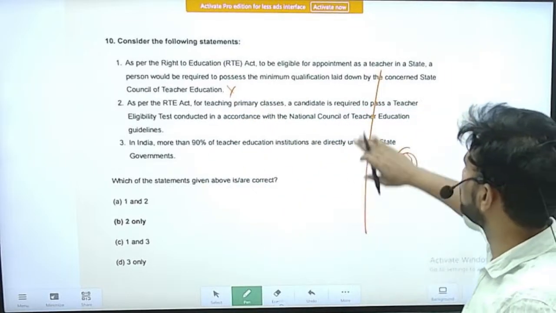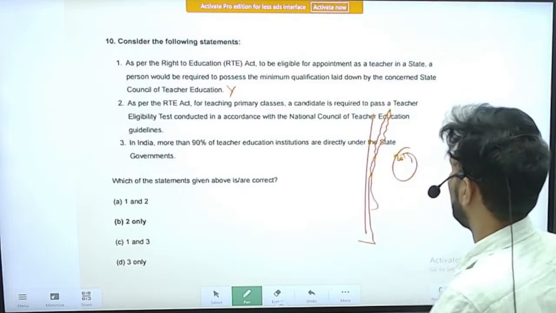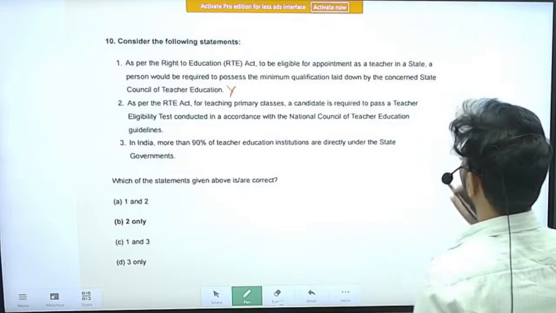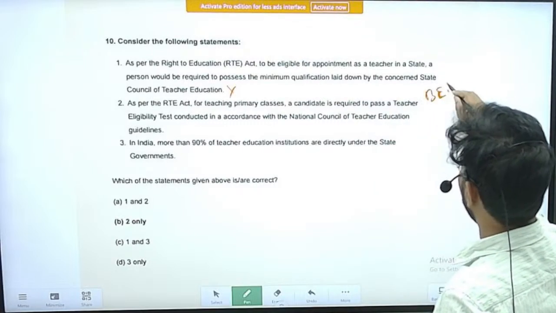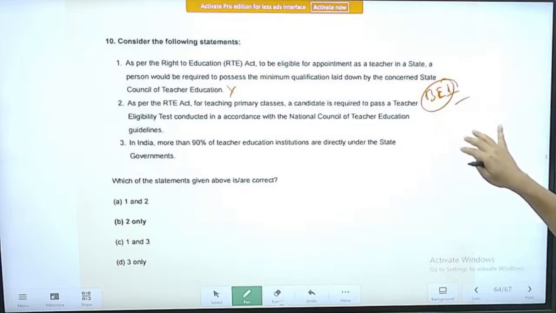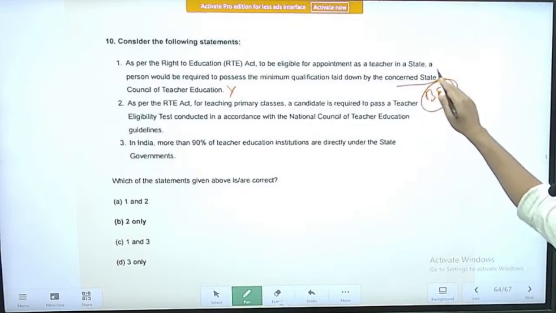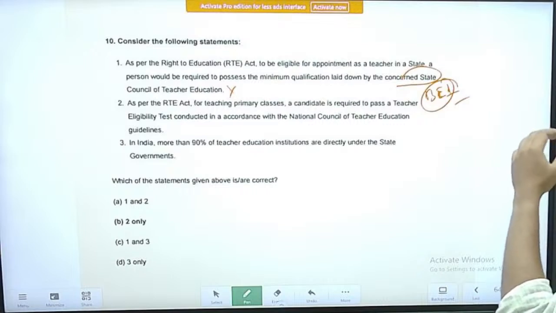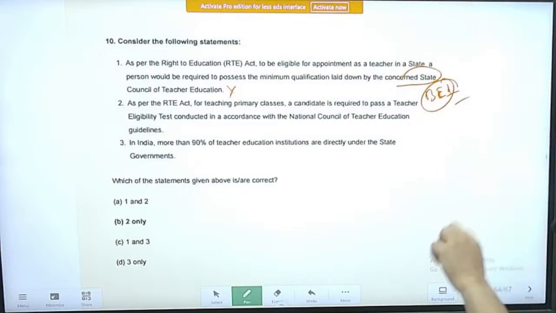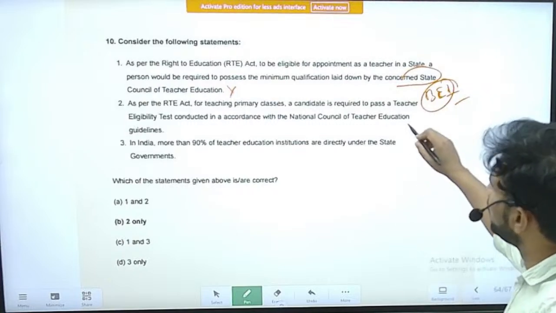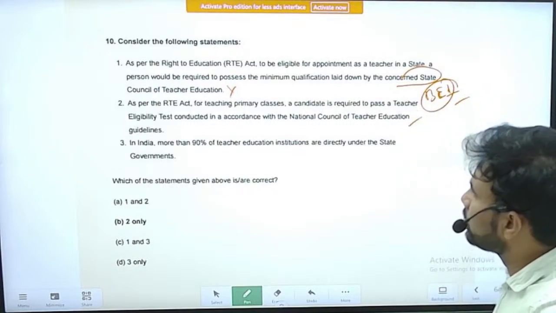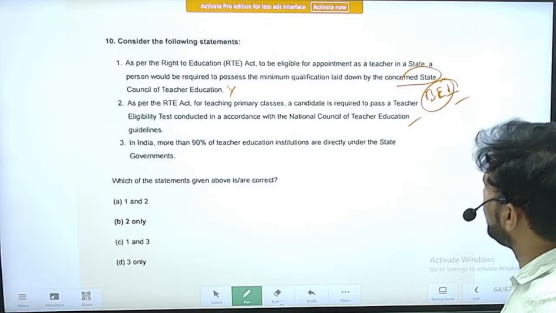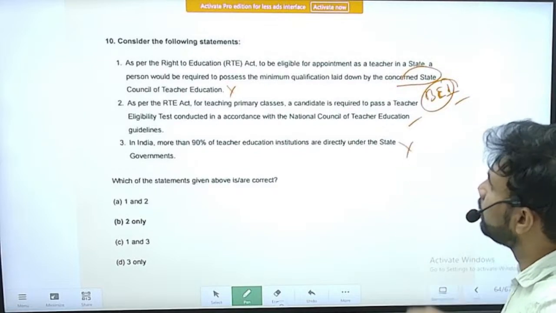So a particular person will be completing graduation in teacher education, like he should hold the degree of B.Ed, Bachelor of Education. I mean it is prescribed by the central government. It will not be decided by the State Council of Teacher Education. Next is, as per the RTE Act, for teaching primary classes, a candidate is required to pass a teacher eligibility test conducted in accordance with the National Council of Teacher Education guidelines. Yes, this is a correct statement. In India, more than 90% of the teacher education institutions are directly under the state governments. So this is also an incorrect statement.